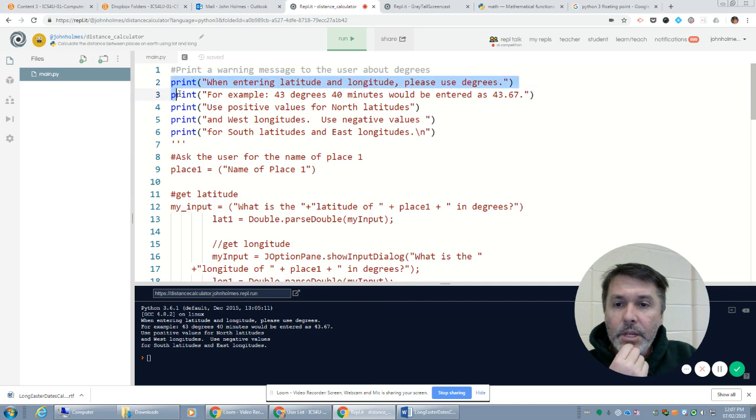So we're going to start off with a series of print statements. Print, quotation. So just to get it across several lines, the output now, I'm just doing a test run. When entering latitude and longitude, please use degrees. For example, 43 degrees, 40 minutes would be entered as 43.67. And that's because 40 minutes is 40 out of 60 minutes. There are 60 minutes in an hour. So that's how latitude and longitude works. So 40 divided by 60 is 0.666 repeating, or 43.67. We were told to use positive values for north latitudes and west longitudes, and use negative values for south latitudes and east longitudes. So that's what our print statements are.